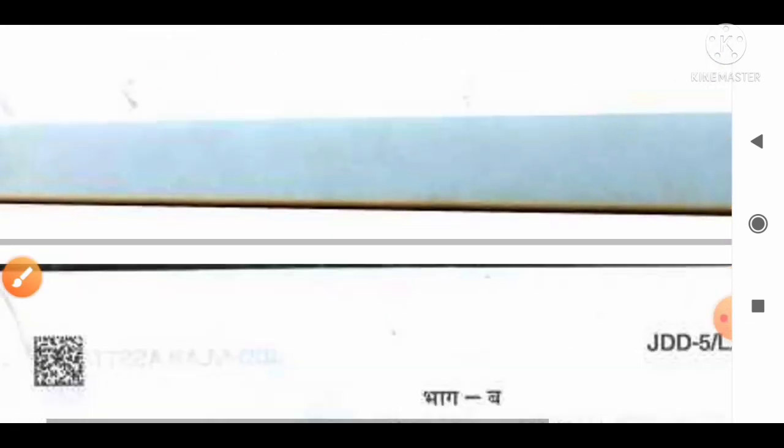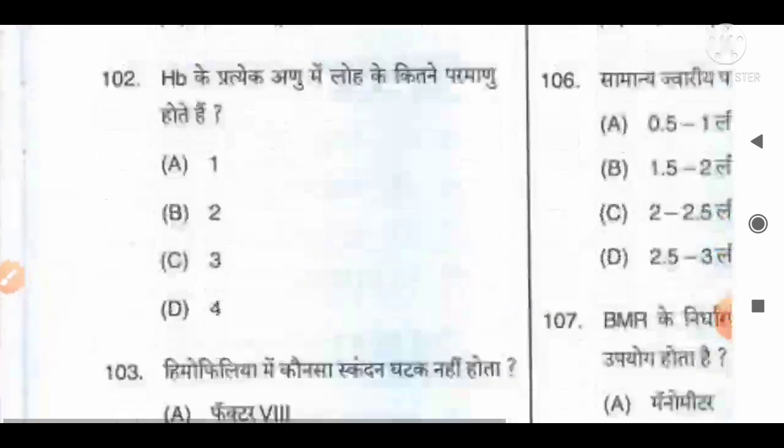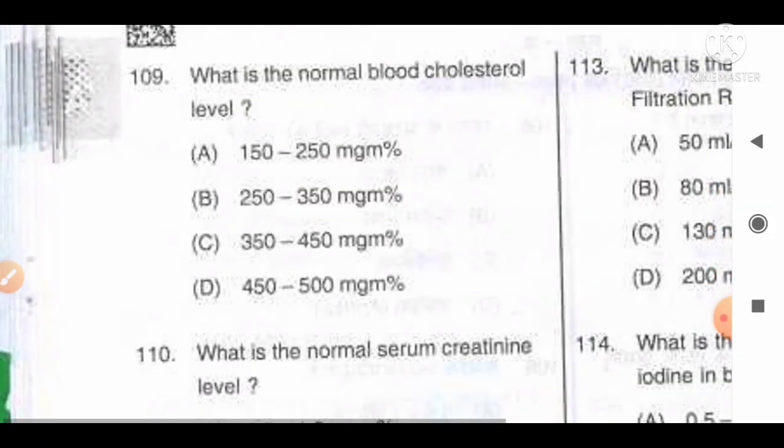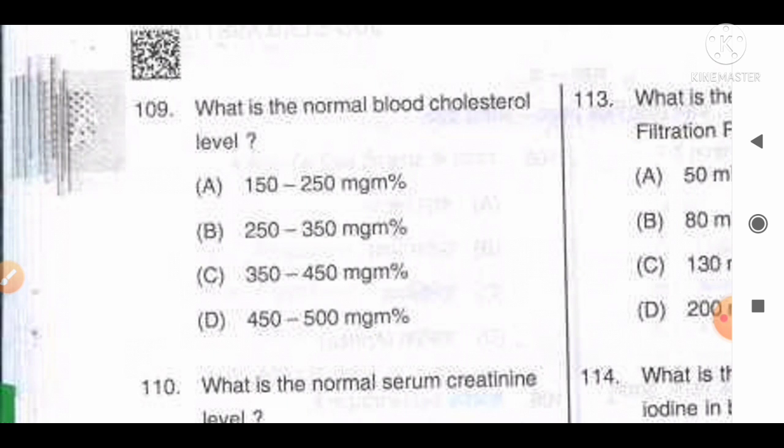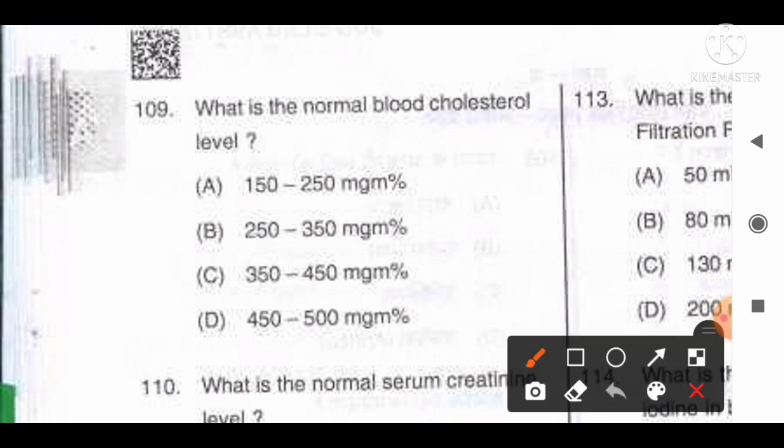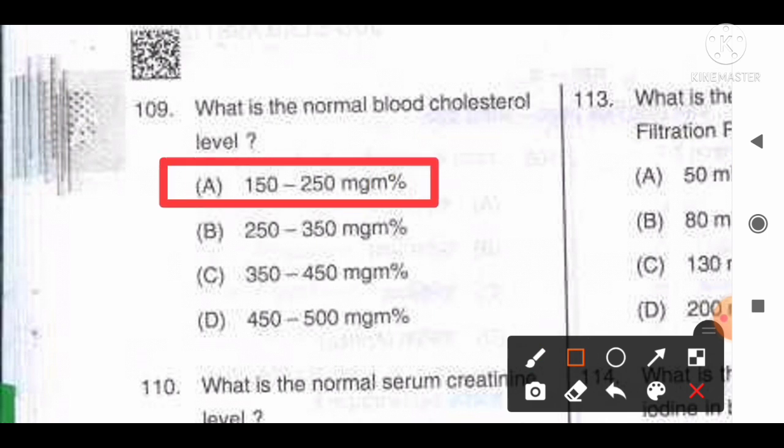So option A is the correct answer for this question. Move to the next question, number 109. What is the normal blood cholesterol level? And the options are A 150 to 250 milligram percentage, B 250 to 350 milligram percentage, C 350 to 450 milligram percentage, D 450 to 500 milligram percentage. And the correct answer for this question is option A, 150 to 250 milligram percentage is the normal blood cholesterol level, that you can remember for this question.